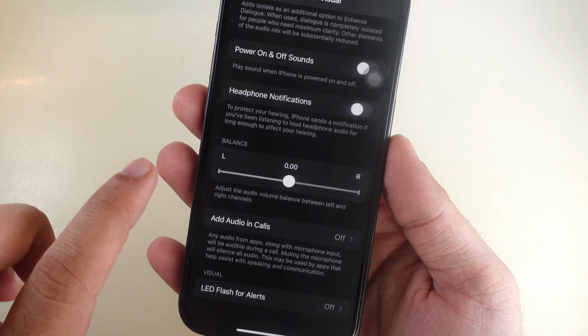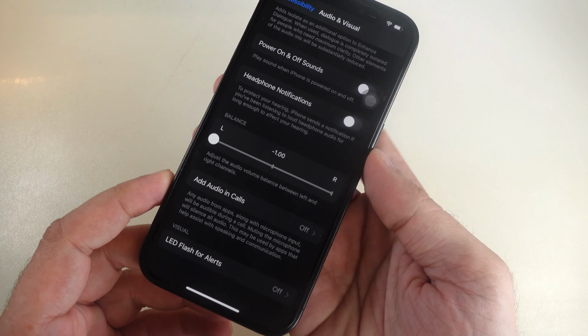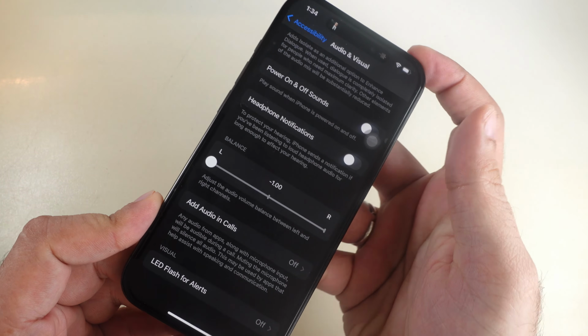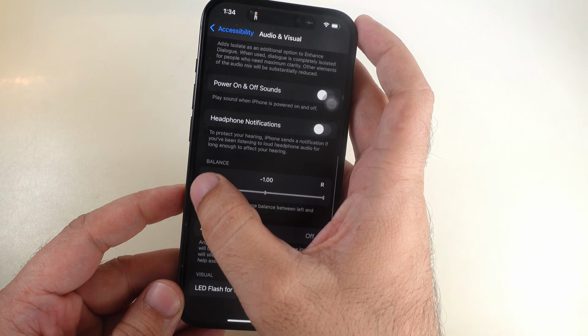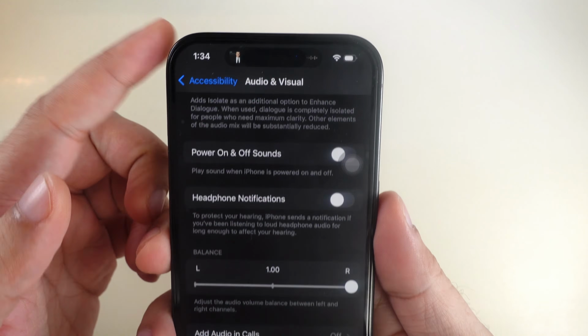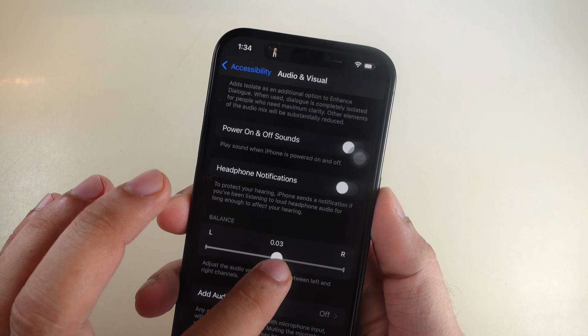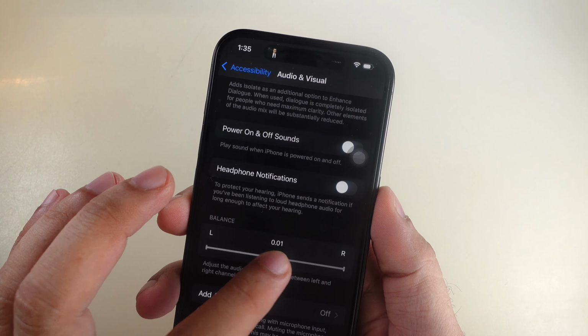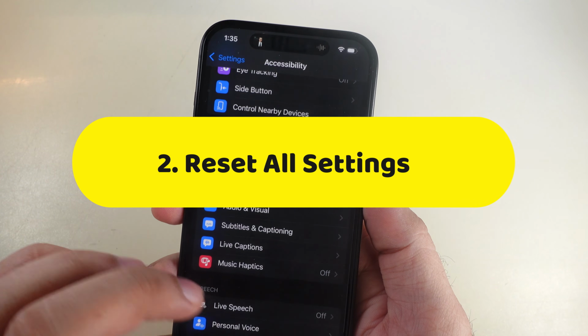If I move the slider to the left side, it means only the left speaker is working, called the bottom speaker. If I move the slider to the right side, then only the right speaker is working, called the ear speaker at the top. I recommend putting it in the center position to get balanced sound on your iPhone's left and right speakers. If it's still not working, then a helpful solution is to reset all settings.